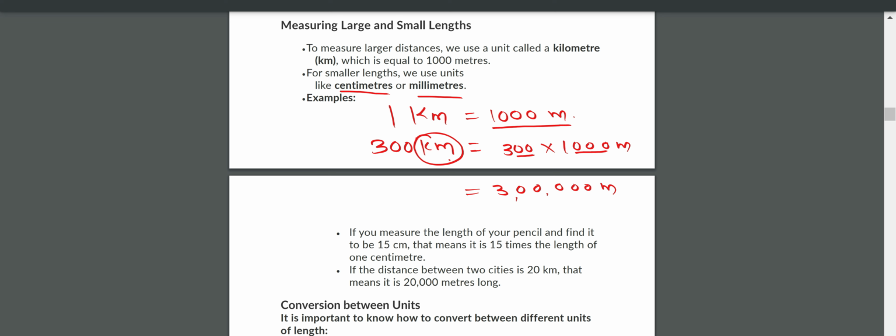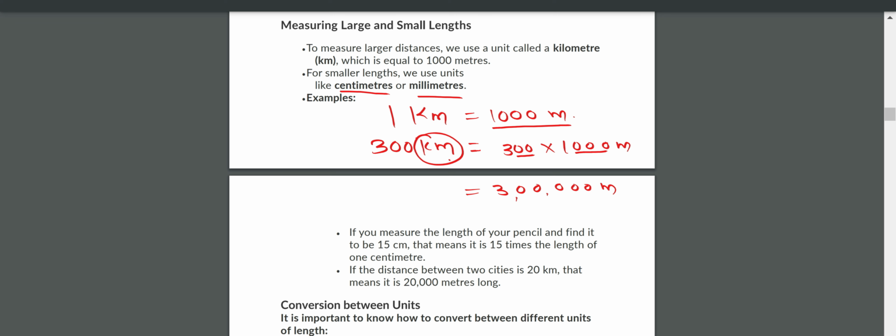Is it clear, everyone? Okay. So the distance from here to Hyderabad is 300 kilometers, which is equal to 3 lakh meters. How do you convert kilometers into meters? By multiplying with 1000 meters. 300 kilometers is equal to 3 lakh meters, not kilometers.